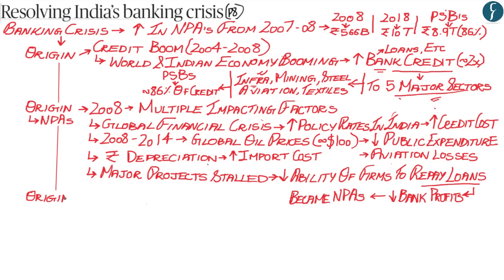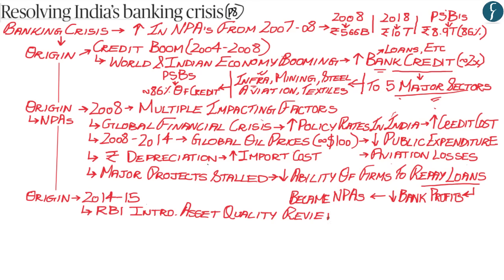Now after this we come to the last aspect of the origin, that is in 2014 and 15. Whereby what happened during these years was that the Reserve Bank of India introduced the asset quality review. Now, in simple terms, what was meant by this asset quality review was that the Reserve Bank of India forced the Indian banks to assess the quality of loans that they have given and find out in specific terms whether they are non-performing assets or not. And therefore, this asset quality review forced Indian banks to recognize non-performing assets.